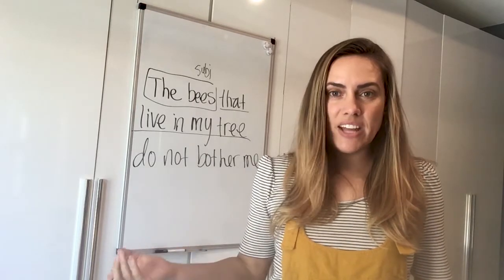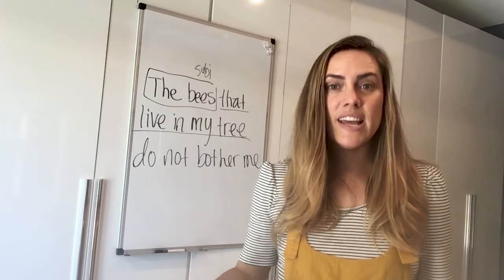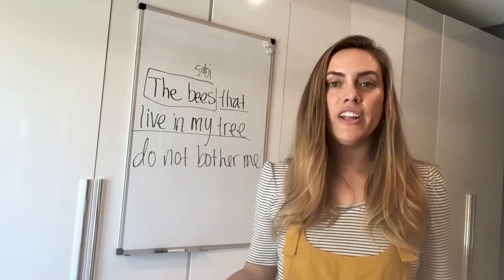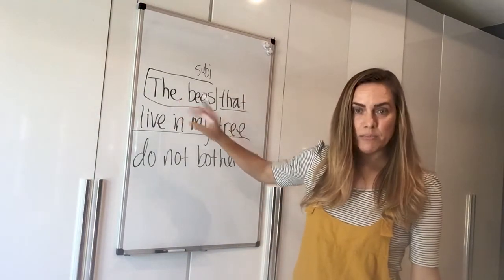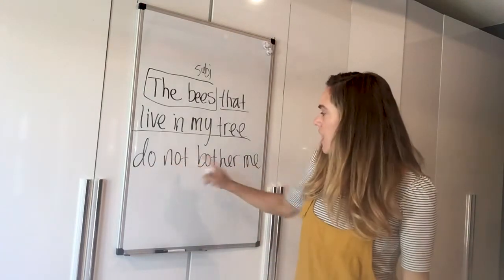Therefore, it's like an adjective. It acts like an adjective. Adjectives describe things. They describe nouns. So it's just a long adjective. We call it an adjective clause. It's describing the bees that I'm talking about. The bees that live in my tree do not bother me.